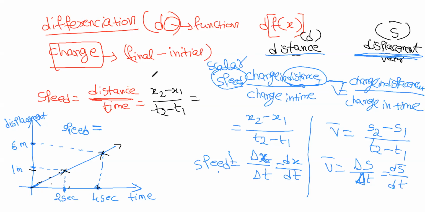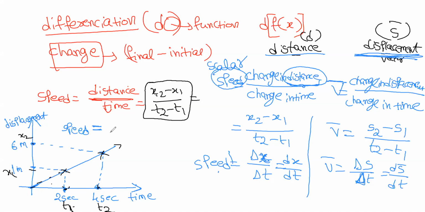You studied this formula as a coordinate formula. What is x2? The position x2 when the time is t2, right? This is t1, the initial position, and t2. At t1 this is x1, this is x2.